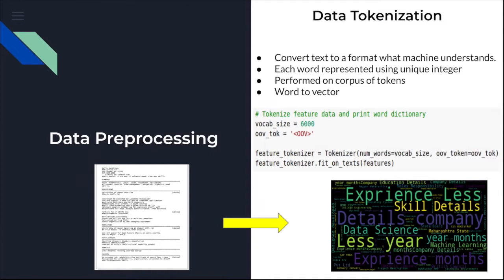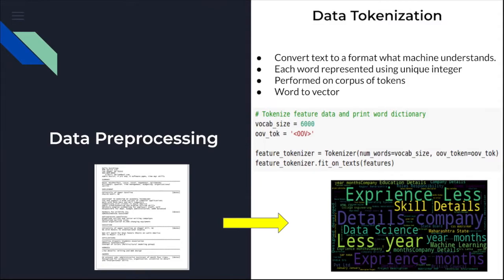And by tokens, I mean something which is used to prepare a vocabulary. In other words, vocabulary is a set of unique tokens in the corpus. This is done with a word to vector library under the hood of the tokenizer. And for that, we have to define a hyperparameter called vocabulary size, which is taken as 6,000 in this case. So what it does is it takes the top 6,000 words of the vocabulary and compares those words with the words in the dataset.